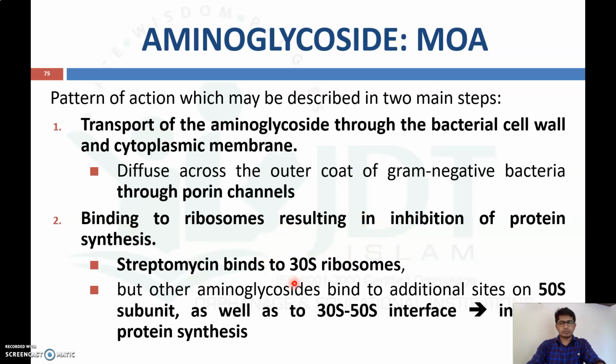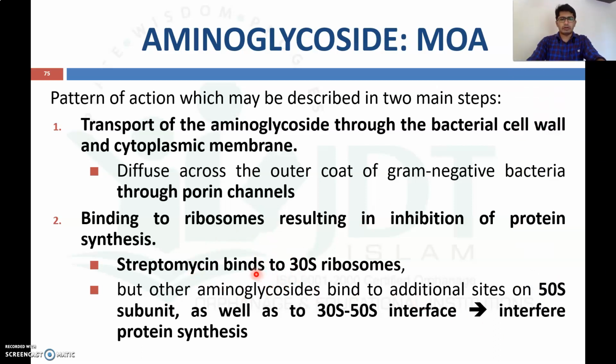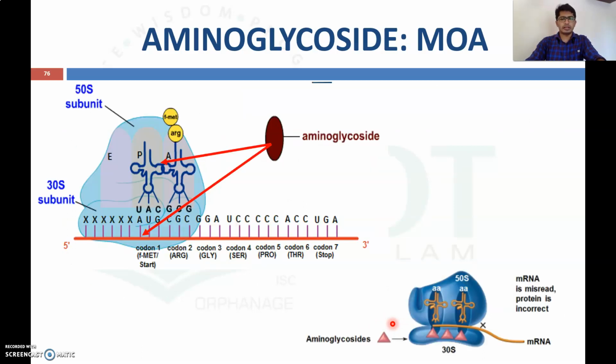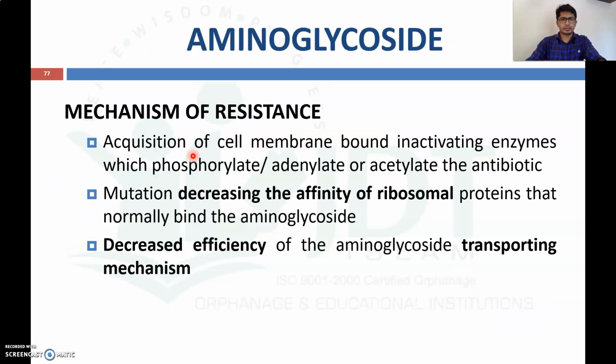Usually streptomycin binds with the 30S ribosomal subunit, but all other aminoglycosides bind with the 50S subunit as well as the 50S and 30S interface, thereby inhibiting protein synthesis. So aminoglycosides bind with the 30S as well as the 50S and 30S interface, thereby inhibiting protein synthesis from mRNA. That is the mechanism of action of aminoglycosides.